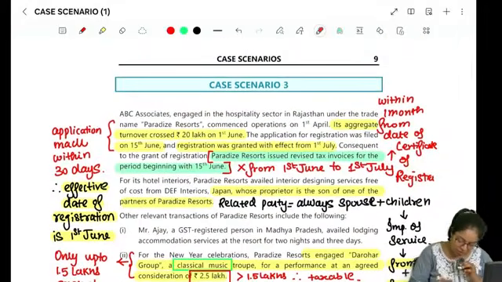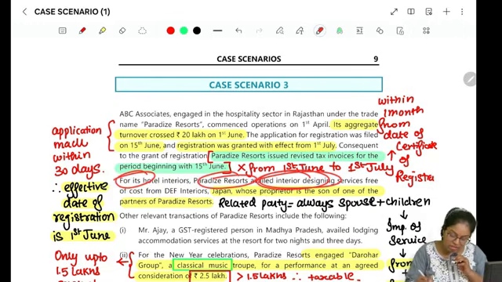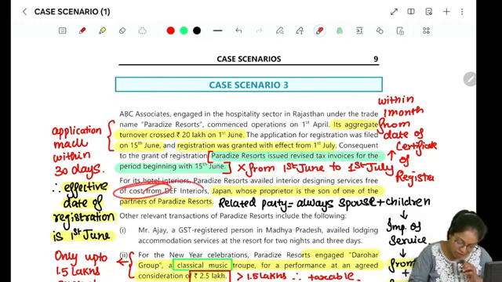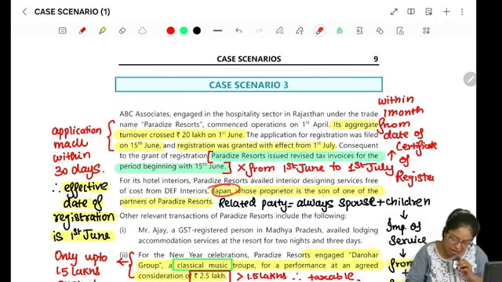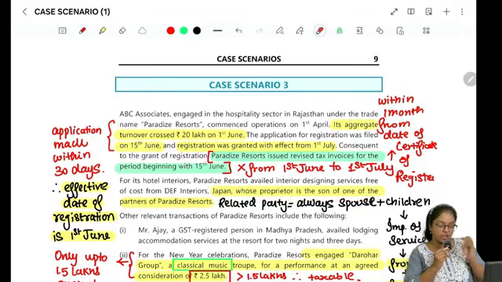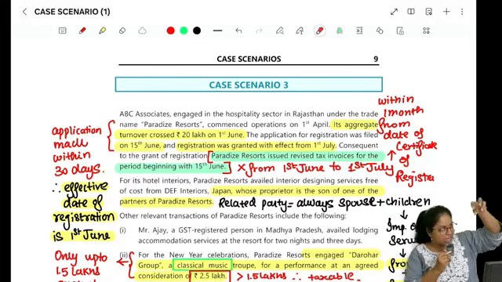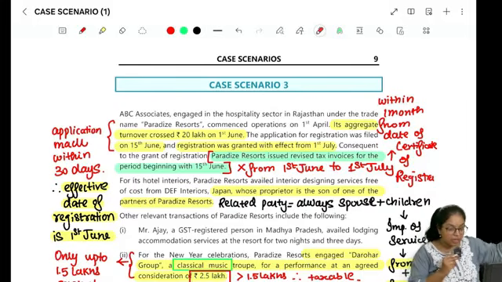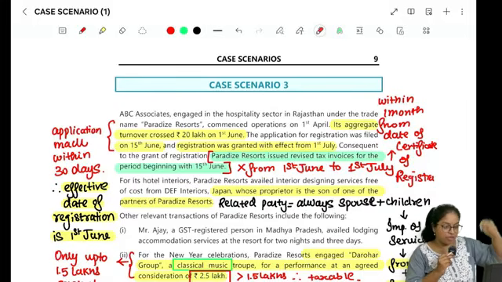So that is done. For its hotel interiors, Paradise Resorts availed interior design services free of cost from DEF Interiors, Japan, whose proprietor is the son of the partners of Paradise Resorts. So let's say Paradise Resorts has a couple of partners. In that, one of the partners' son is giving interior services for us from abroad, right?